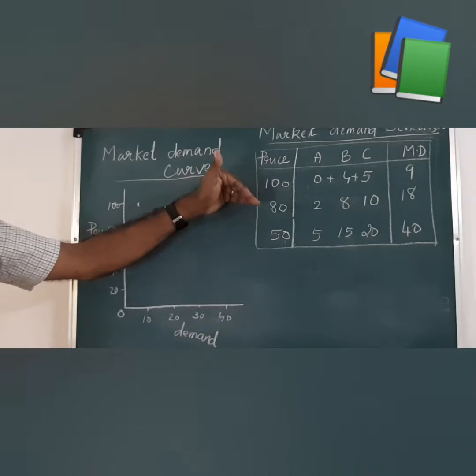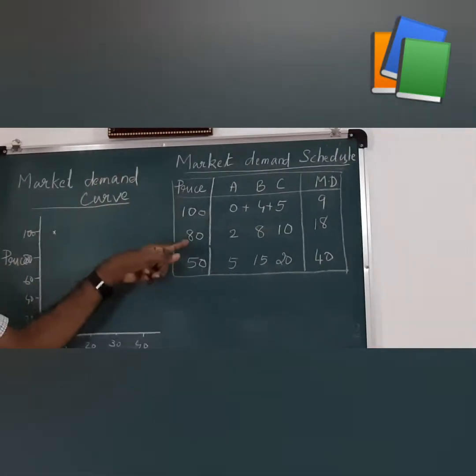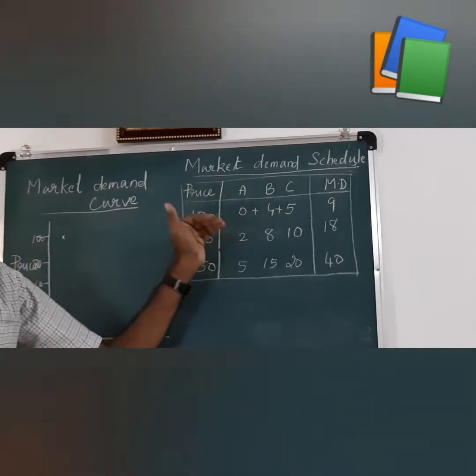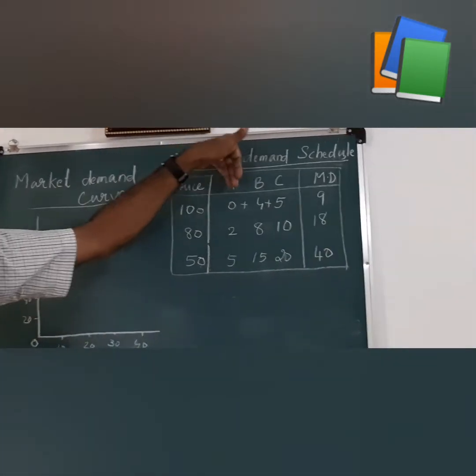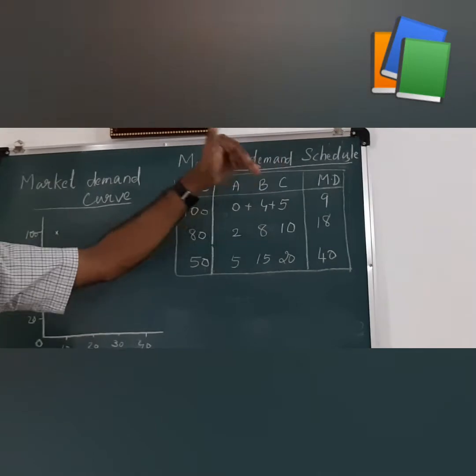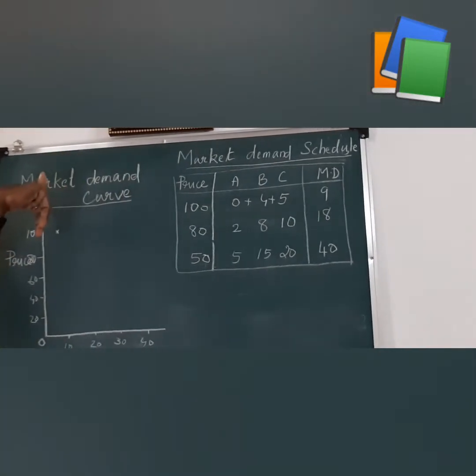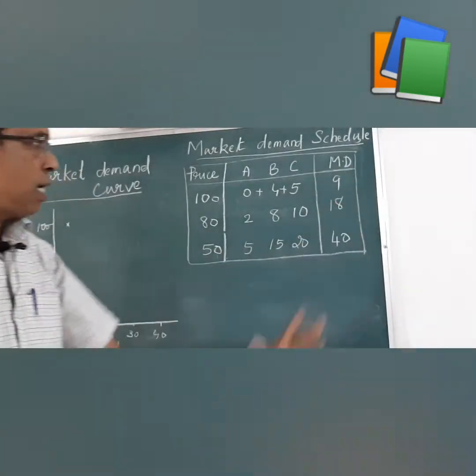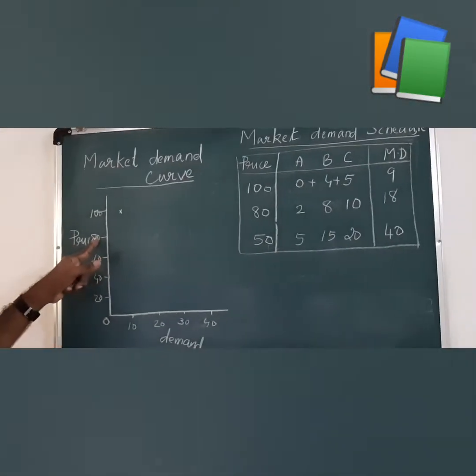Then take another pair, that is at rupees 80. What is market demand? There is no need to draw the individual demand curves of the three individual consumers here. Only price and market demand. At rupees 80, what is market demand?